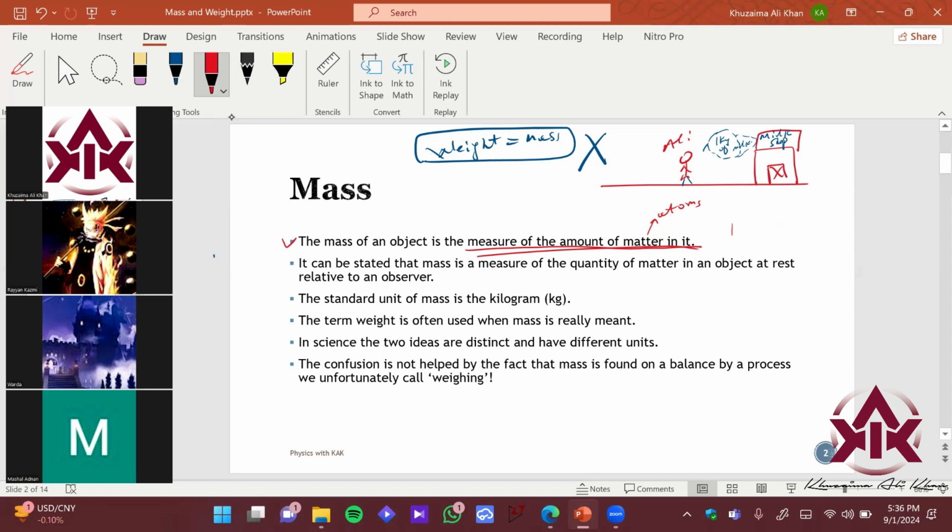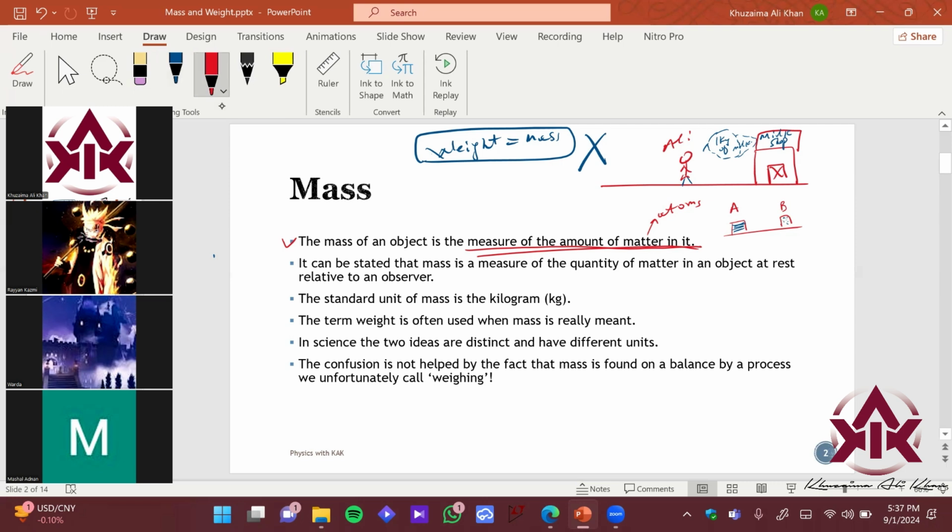Like imagine you have 2 containers in your room. Container A contains liquid, and container B contains gas. Let's say these are atoms of the gas.